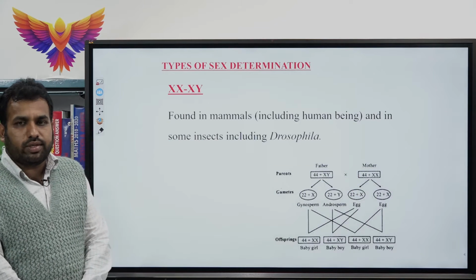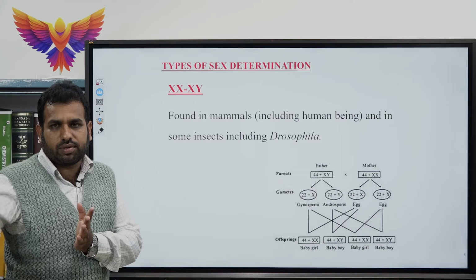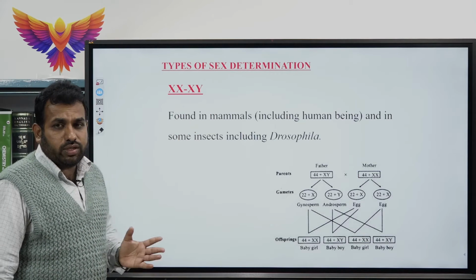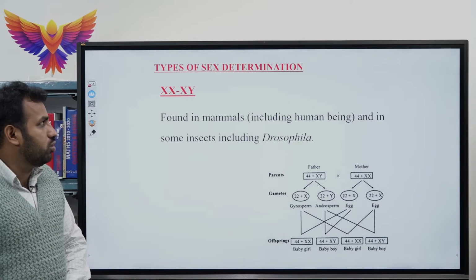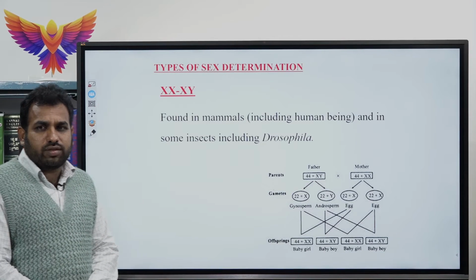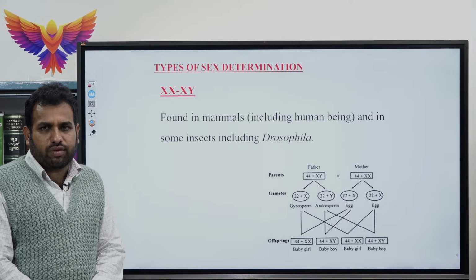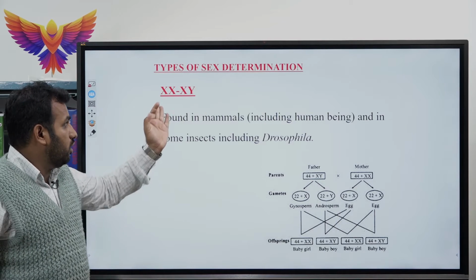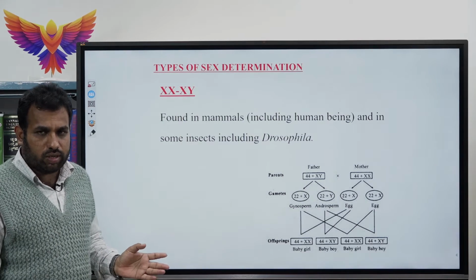The sex determination can be analyzed by many types. Let us come to the types of sex determination. There are major types of sex determination. The first is the XX XY type of sex determination.